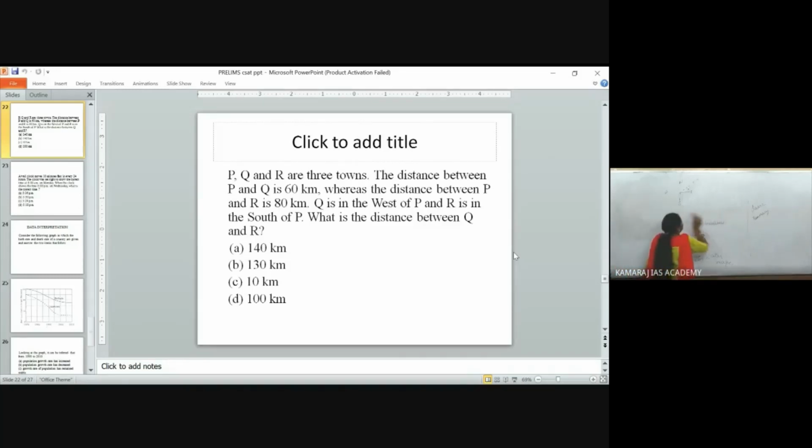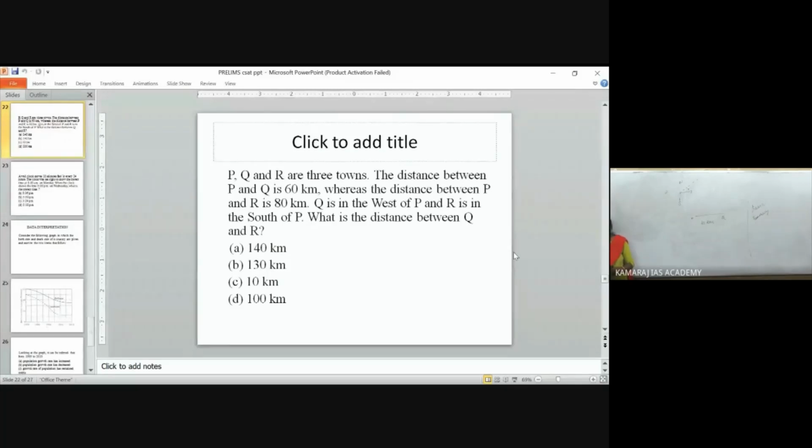P, Q, R are the towns. See, the distance between P and Q is 60 kilometers, whereas the distance between P and R is 80 kilometers.